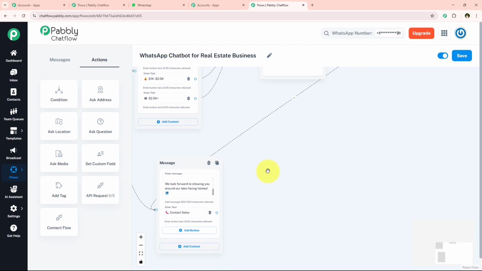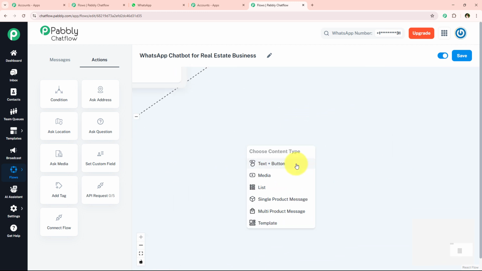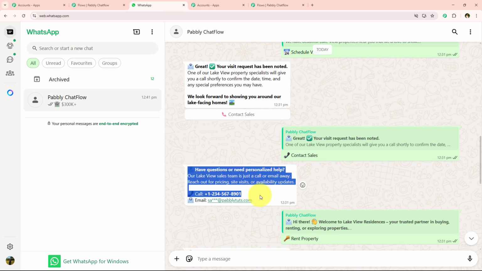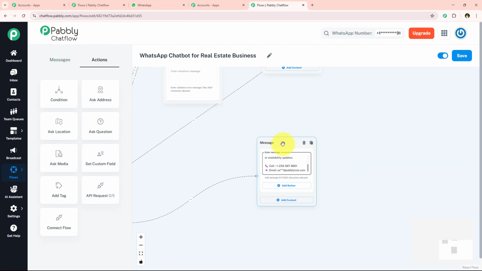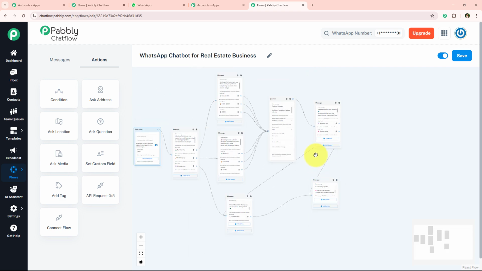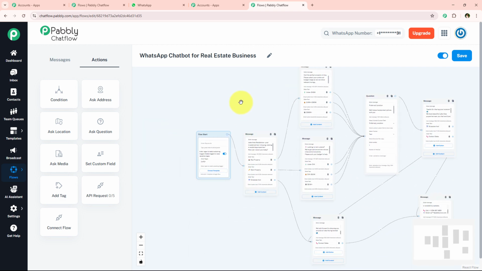Now we're going to move on further and set up the message for contact sales. So I'm simply going to drag and drop the connection, select the content type as text plus button, and now I'm just going to enter a message for contact sales, which is something like this. So I'm simply going to enter the message right over here, and now I'm just going to connect this message with all the buttons with set contact sales. And with this, we have successfully completed this WhatsApp chatbot.